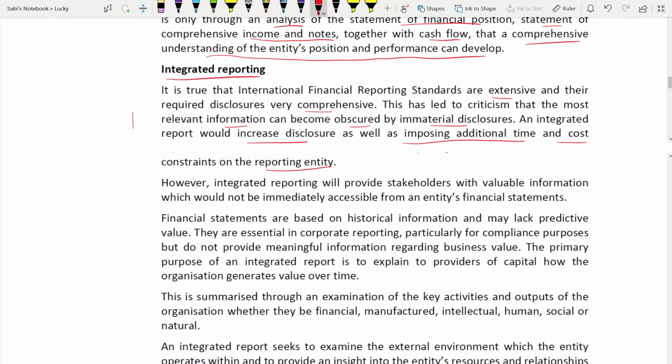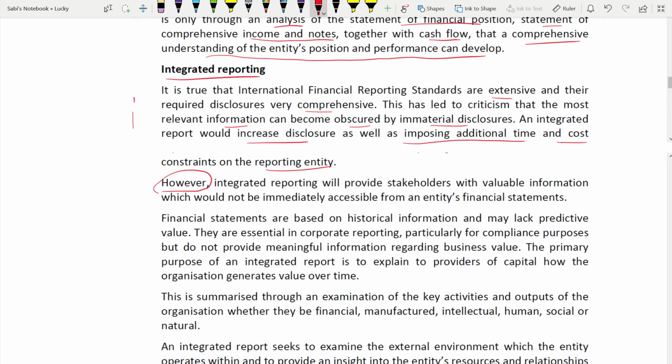They started with a disadvantage, and now they are going to list all the advantages of integrated reporting. That could be a positive note also, if you first start with disadvantages and then talk about advantages. I have told you it's better to start with advantages first, but if, let's say, there is only one disadvantage versus five advantages, then finish with that one disadvantage and then list all the advantages.